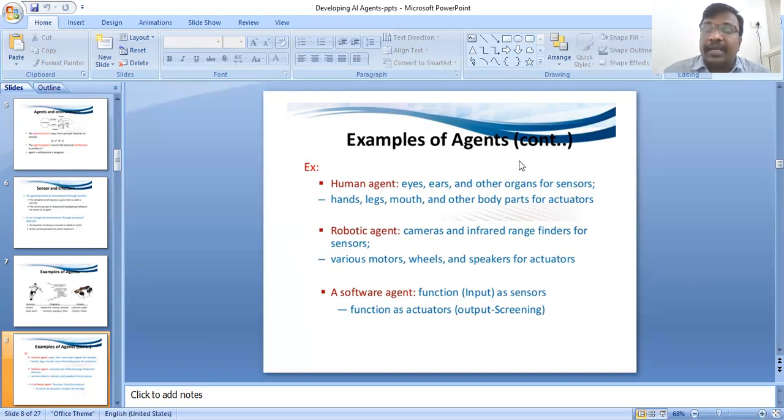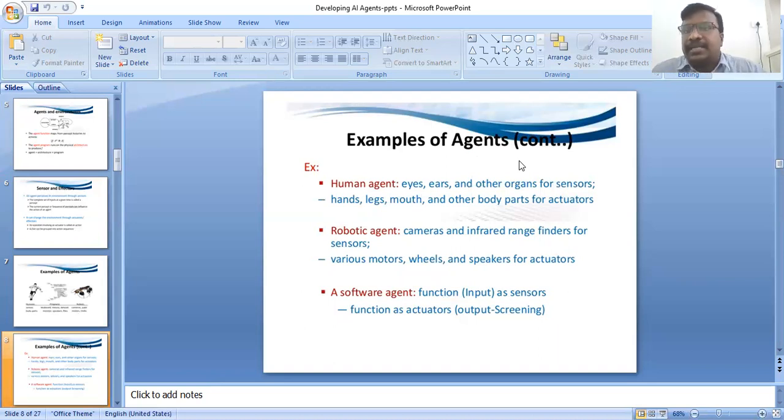Next one. What is the robotic agent? Cameras and infrared range finders are the sensors. Various motors, wheels, and speakers are the actuators. This is the robotic agent.